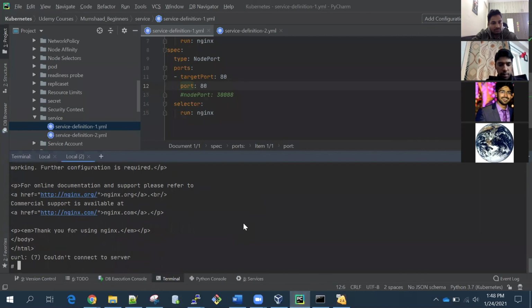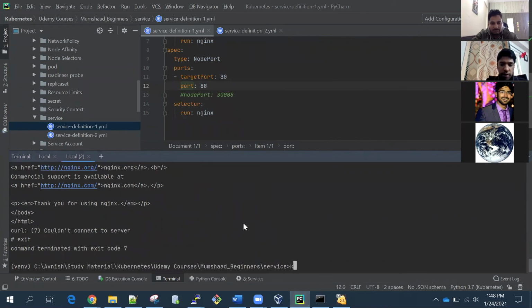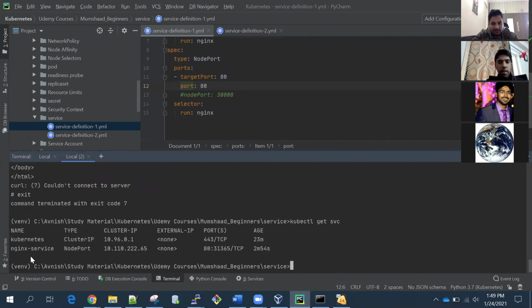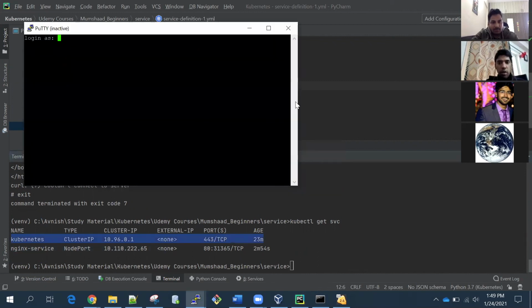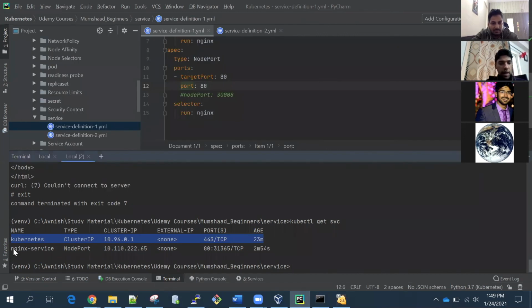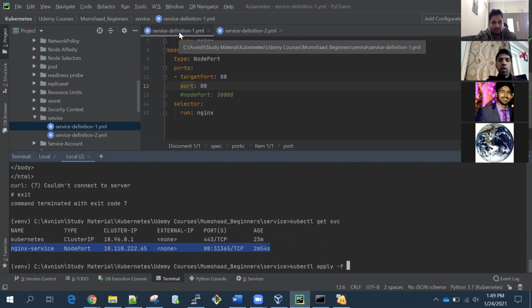Let me show you what we did. We ran this command, kubectl delete svc and the service name. First you have to run kubectl get svc. It will give you all the services. There is the Kubernetes service, a system service. You don't need to touch this one. The one we created is nginx-service. First you have to delete this one, and then you can create another one. To create another one, you run kubectl apply -f and the configuration file name, which has all the configuration.